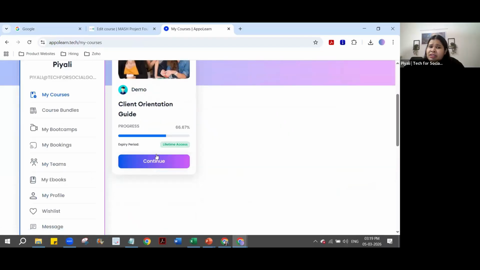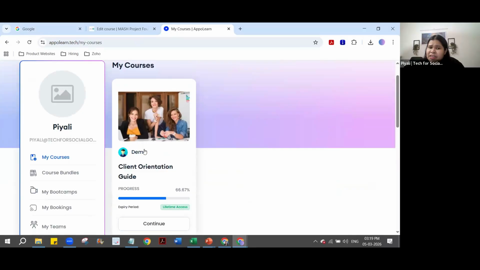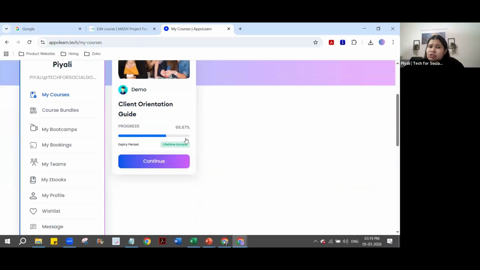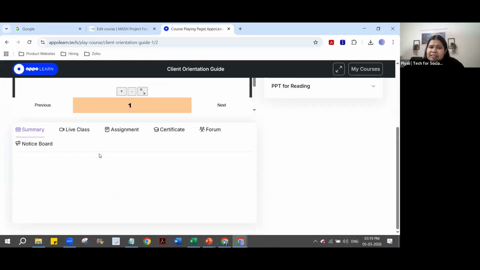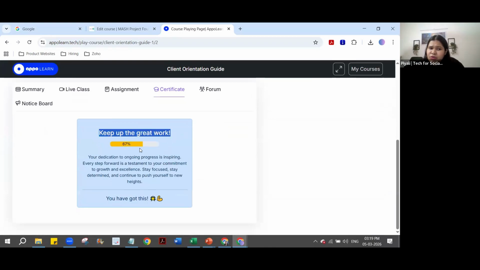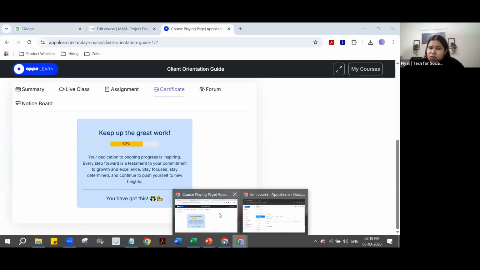Now you can see the progress. I'm logged in as a student, and the progress is auto-calculated by the system itself. For this particular course, we can see 66% has been completed. Now if I click here and click on continue, until it is completely completed, the certificate will show a message saying keep up the good work and it is 60%. You have to complete the entire thing. So the certificate can also be generated automatically.